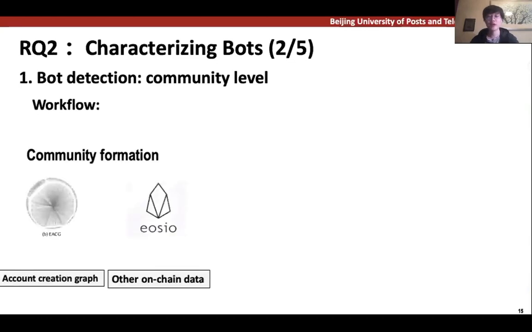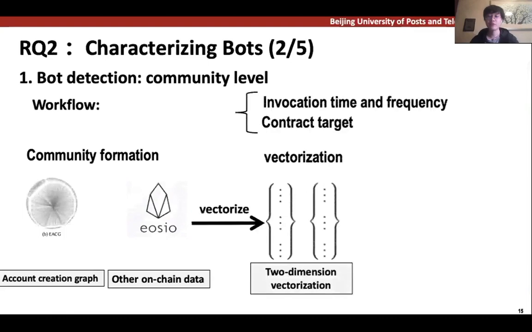First, we use account creation info to build a community. This involves our account creation graph and other on-chain data. And then for each account, we do vectorization. We extract behavior features from the data we collected. We vectorize account behavior in 2 dimensions. The first dimension is invocation time and frequency, namely when and how often an account invokes contracts. The second dimension is contract target, namely which contract the account invokes. The details are shown in our paper.